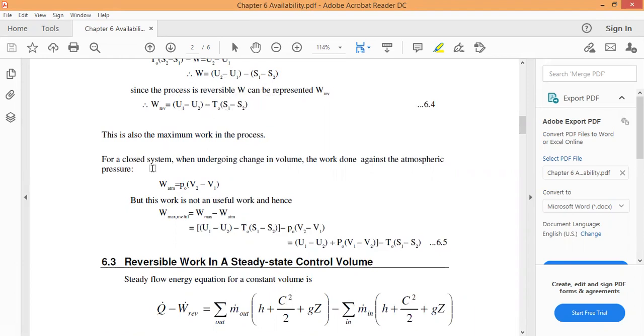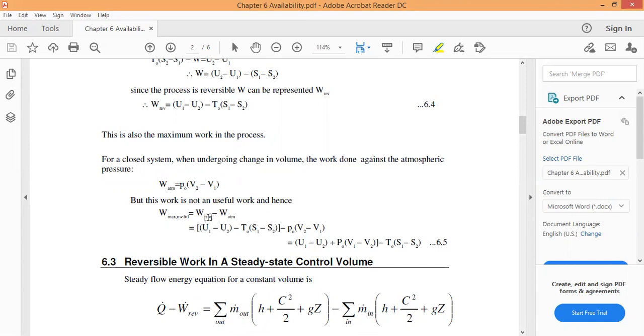Next we go for the work in a closed system. In a closed system, when undergoing a change in volume, work is done against the atmosphere. This is for a closed system, which is nothing but a piston and cylinder. So the work done is P naught into V2 minus V1. But this work is not a useful work. The maximum useful work is nothing but the maximum work minus the atmospheric work. So this is the atmospheric work.